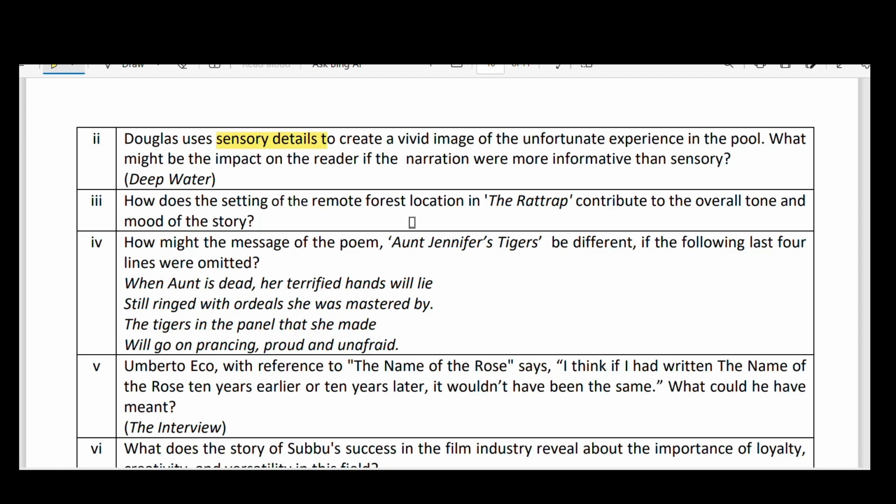If the information is given directly without any examples or sensory details, people cannot understand it. That is why, to give beauty to his explanation, he used sensory details here.